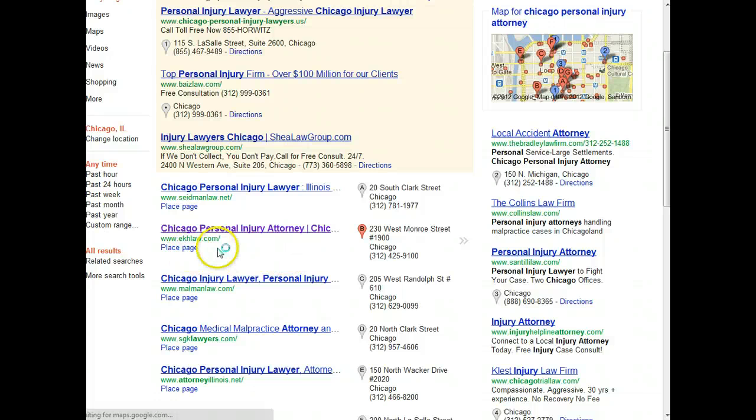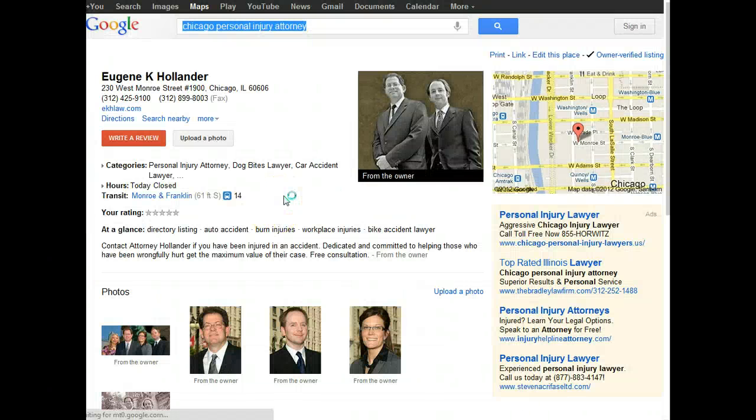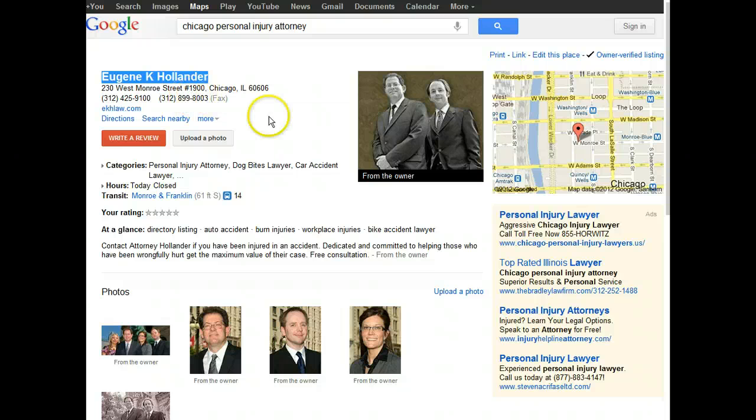So if we go to their Google Place page here, let's talk about what they've done right. First thing is they just have their business name here. They didn't try to stuff any keywords. They didn't put Chicago or attorney or anything after. Just as they list their business, that's what goes there. Then they have their business address and their phone number and so on. Then their categories, they have personal injury attorney, dog bites, lawyer, car accident, and so on.